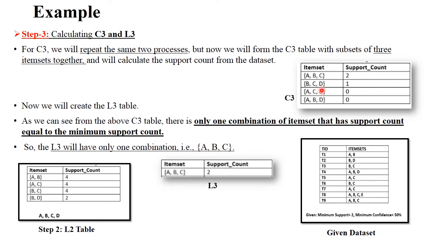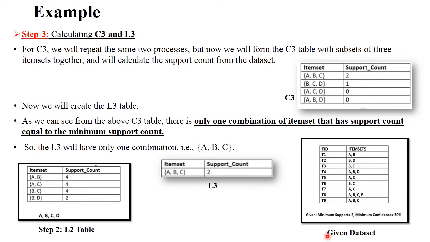Now just check these item sets in your given data set. How many times are A, B and C purchased together? See here, A, B, C and A, B, C. Means these items are purchased together 2 times. Now check B, C, D. So where is B, C, D? See here, B, C and D. So these items are purchased together only one time. And the remaining A, C, D and A, B, D, these items are purchased together 0 times.